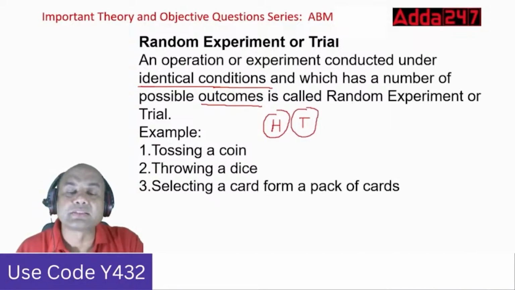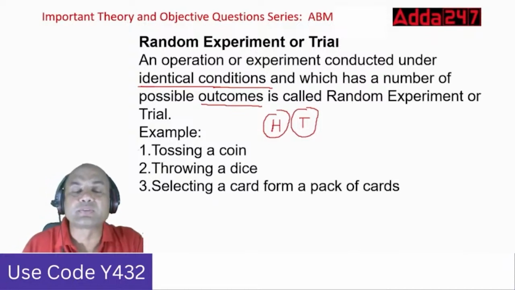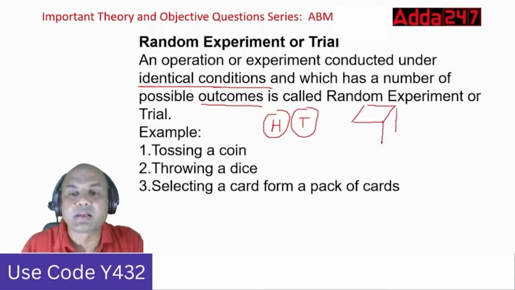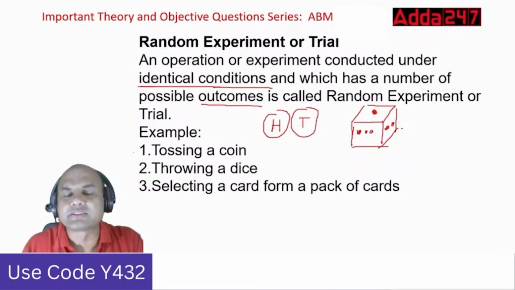Similarly, throwing a dice. Suppose I throw a dice, what can happen? What can be the outcomes in the dice? What is the dice basically? This is a dice, right? Which we played Ludo with in our childhood, right? We had all those 6 faces, then 1 over here, then 2 over here, like this, right? 3 over here, and then all these 6 outcomes were there.